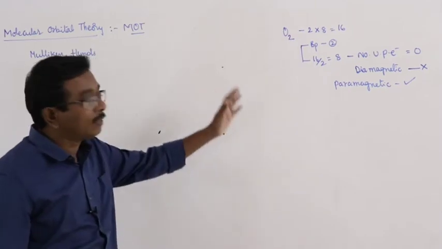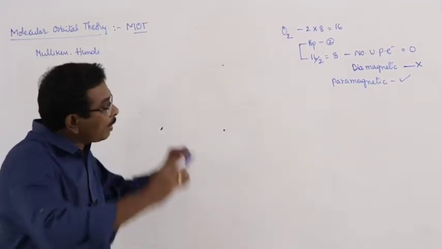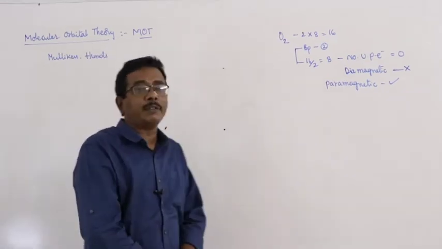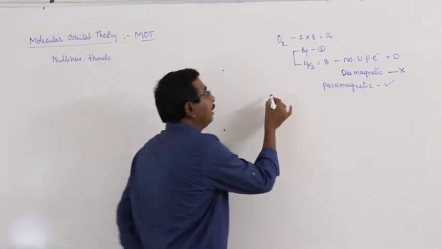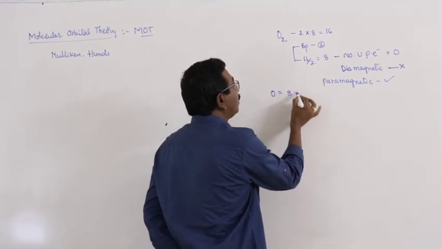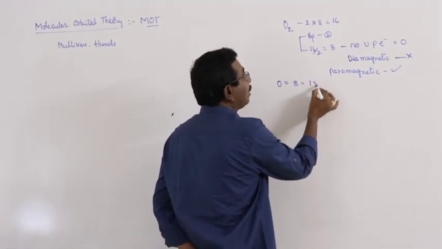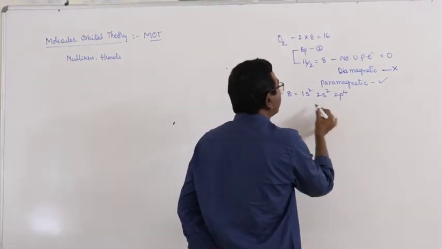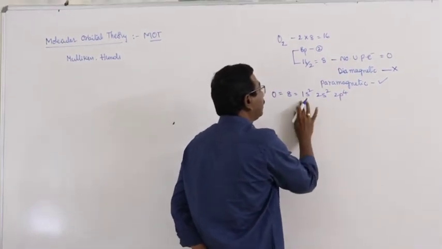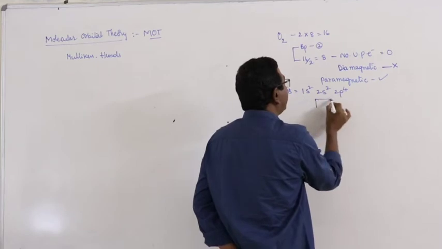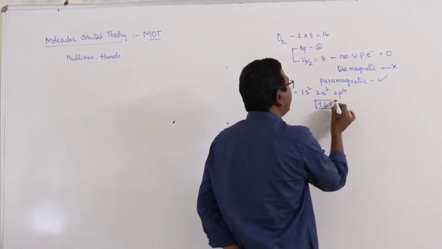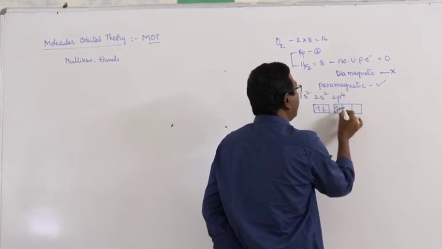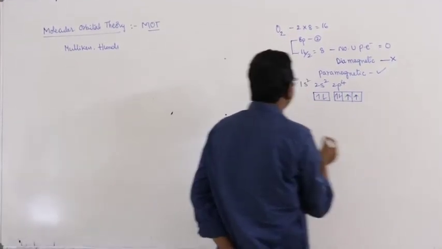What is the reason for this? A number of attempts were made to explain the paramagnetic nature of oxygen. Oxygen atom has electronic configuration 1s2, 2s2, 2p4, and this is the arrangement of electrons in the valence shell.